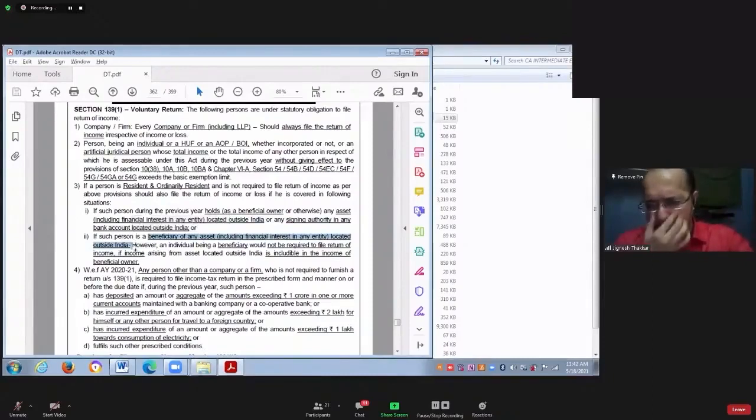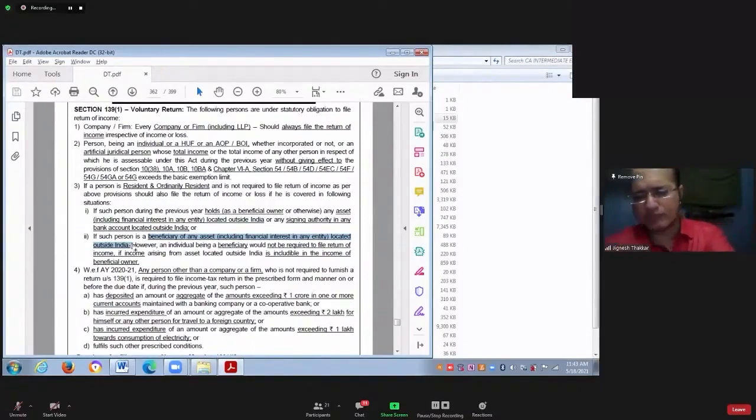Have you understood this? Yes or no? I gave you two examples. One example I gave you of trust, wherein a trust was created by Sarvana and Sarvana has transferred all the property to the trust. And in the trust deed, he has clearly written that whatever income is generated from the property of the trust should be used for the benefit of my children and wife. In that case, children and wife will be considered as beneficiary.